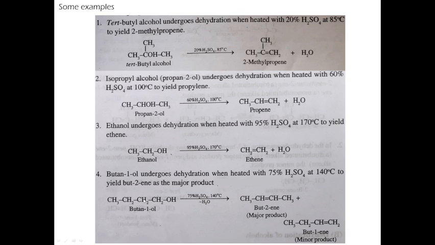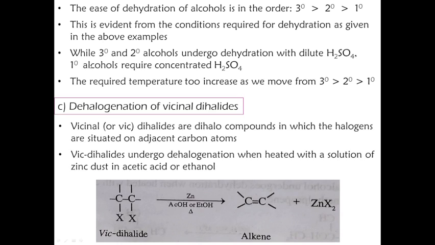The ease of dehydration of alcohols is in the order tertiary, secondary and primary. This is evident from the conditions required for dehydration as given in the above examples. While tertiary and secondary alcohols undergo dehydration with dilute sulfuric acid, primary alcohol requires concentrated sulfuric acid. The required temperature too increases as we move from tertiary to secondary to primary. We have already explained all this.